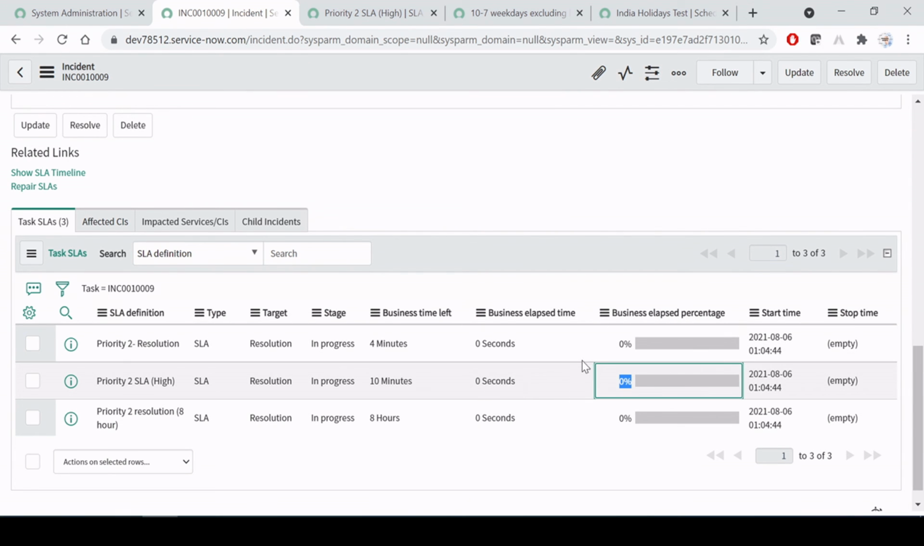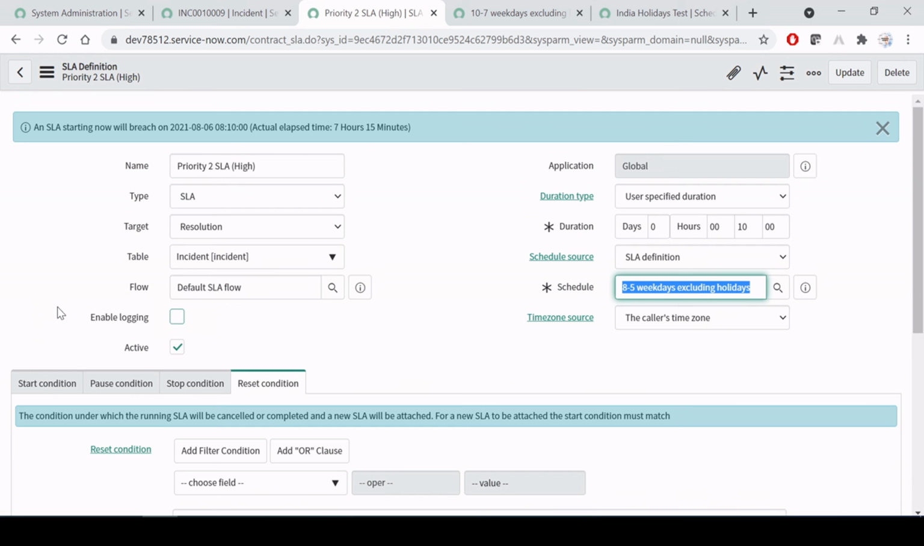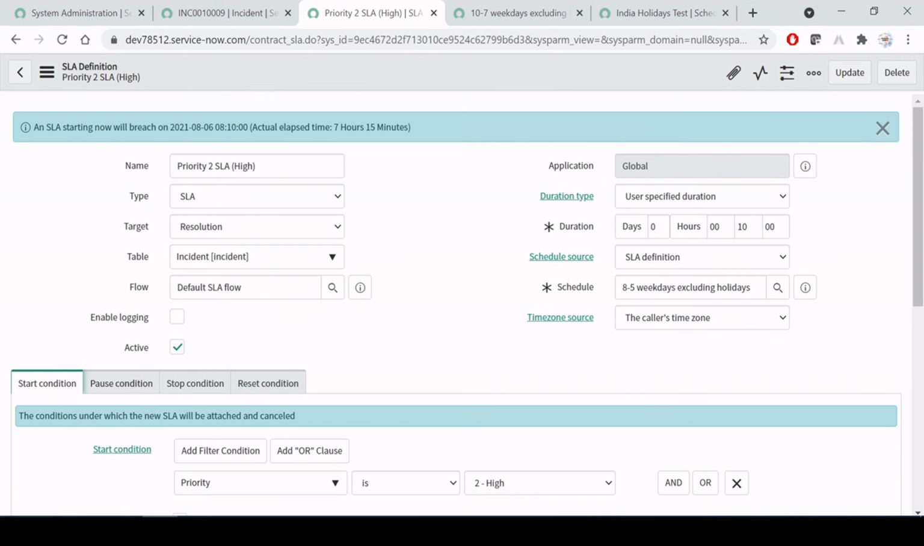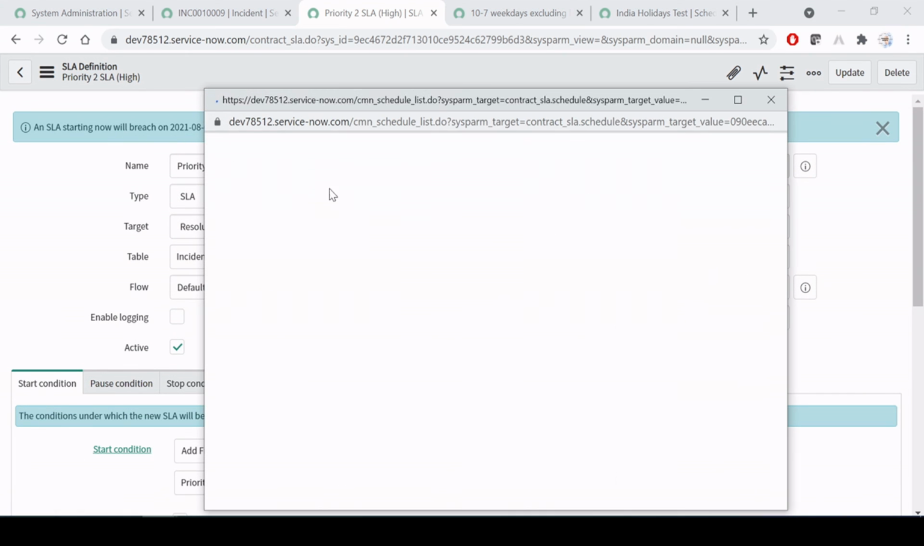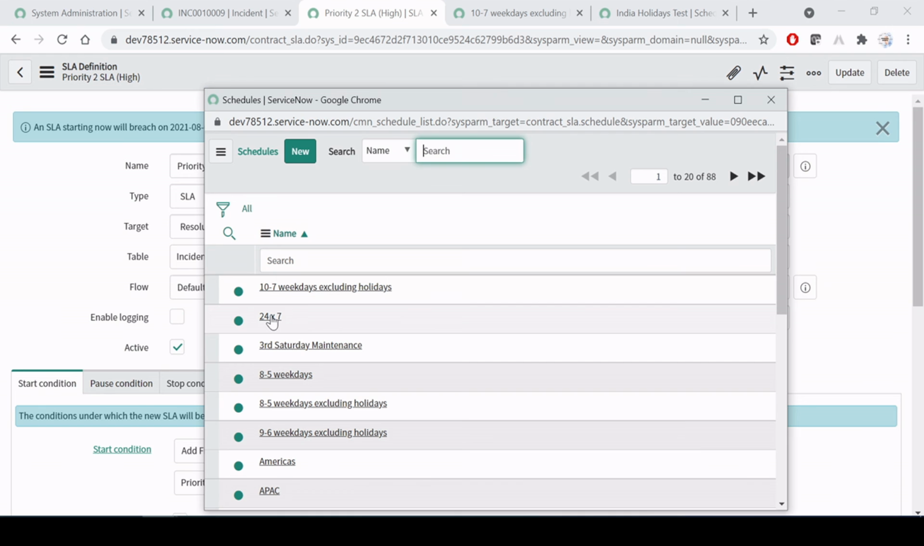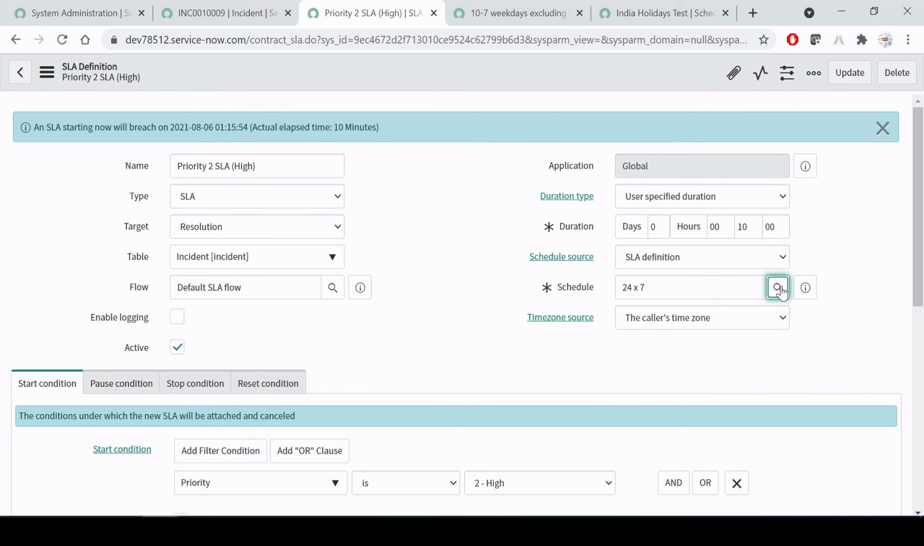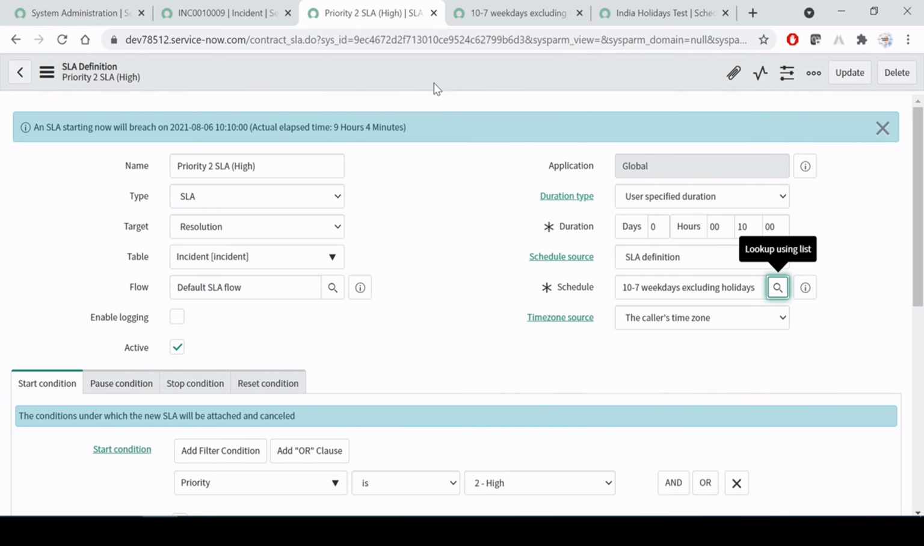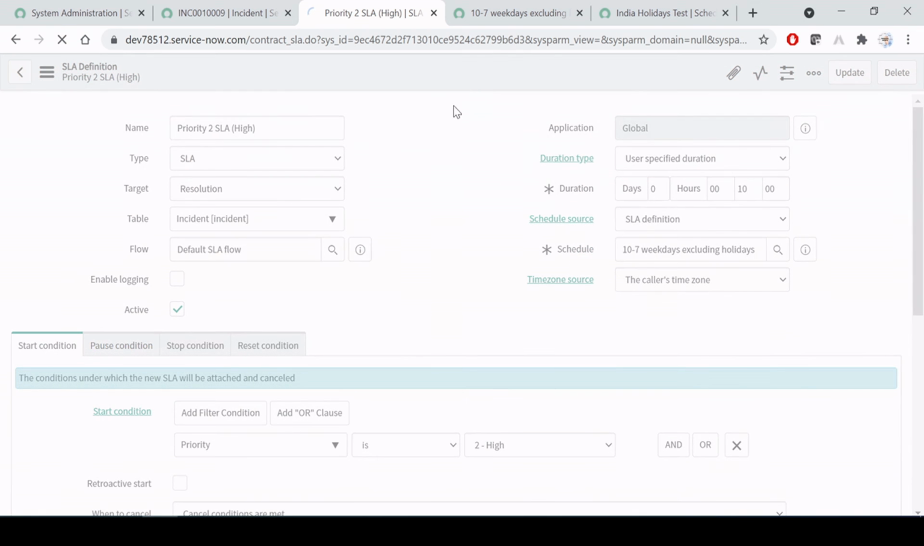SLA is not running, I believe. Then we have to check why, as we have just created it. Let me check again why SLA is not running, and the start condition is high. Okay, so this is for 8 to 5 excluding. What I'm going to do is select some of our schedules over here. So I'm just selecting it.